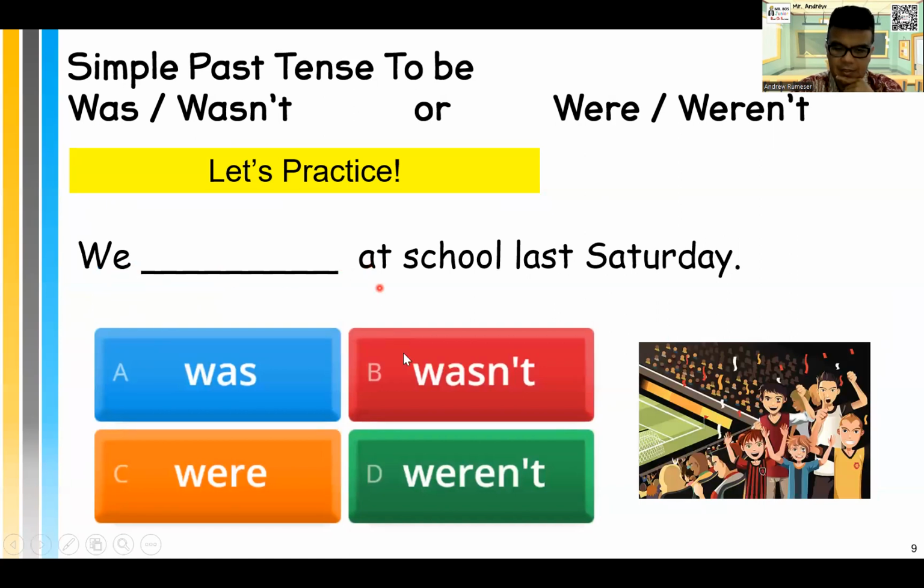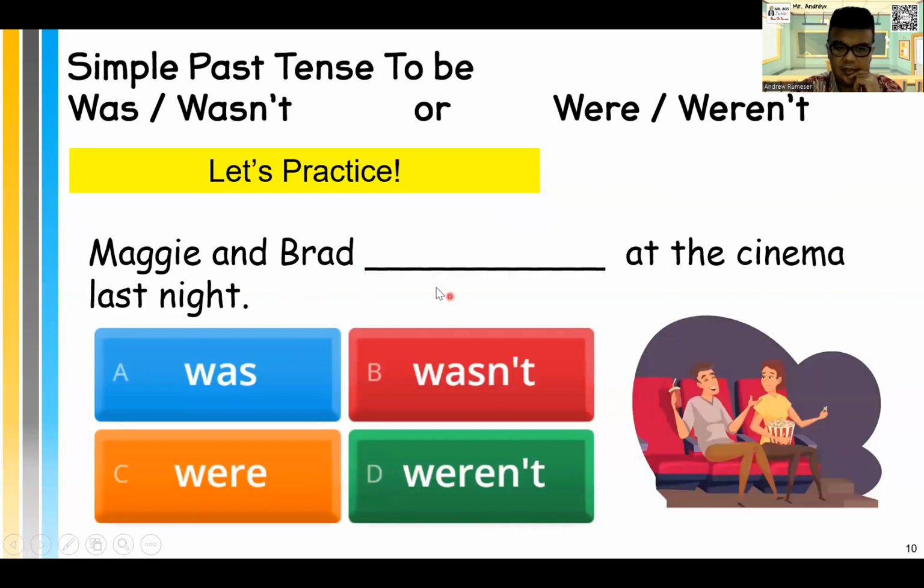Next. What about we? Which one is the past simple to be verb? We blank at school last Saturday. Which one is it? We weren't at school last Saturday. Look, we were watching a football competition, right? So we were not at school last Saturday.